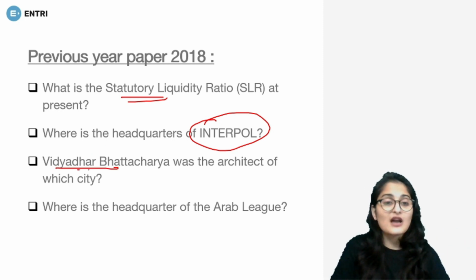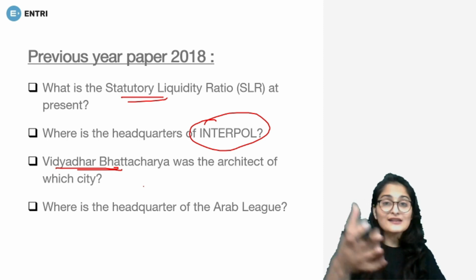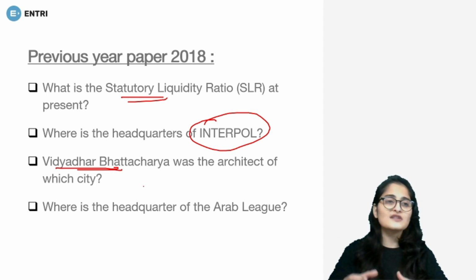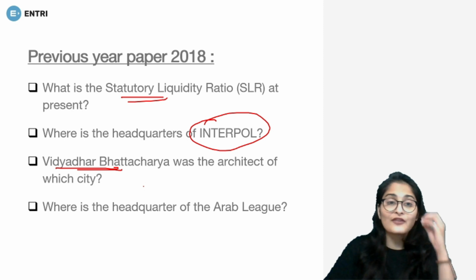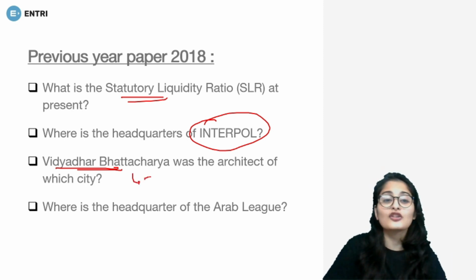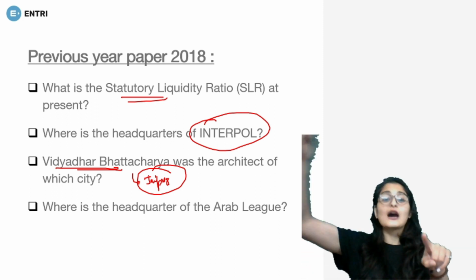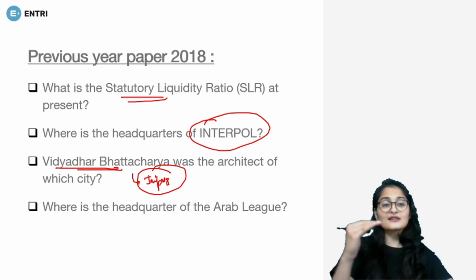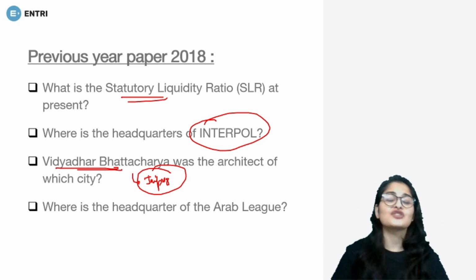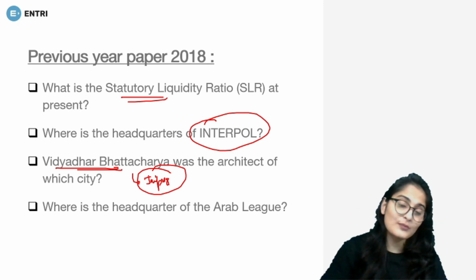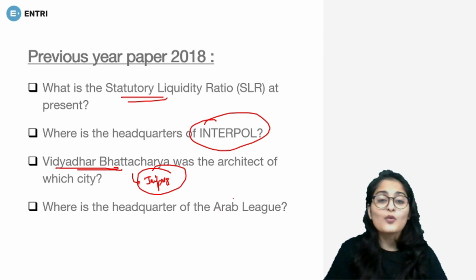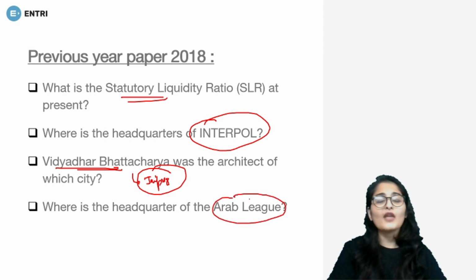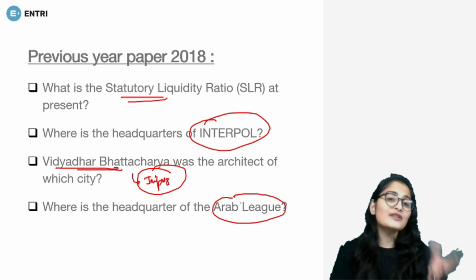Vidyadhar Bhattacharya was the architect of which city? At that time, Jaipur was made a UNESCO heritage site, and Vidyadhar Bhattacharya is the architect of Jaipur. So that is how this question came related to current affairs. The current affair was that Jaipur had become a UNESCO heritage site, and they asked indirectly, that is, Vidyadhar Bhattacharya was the architect of which city? Quite possible they can ask you this way. Then headquarters of the Arab League, that's in Cairo. So you have to know all these aspects.